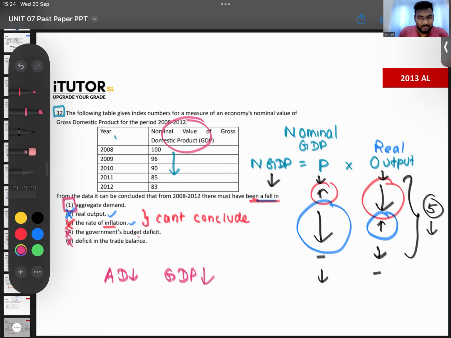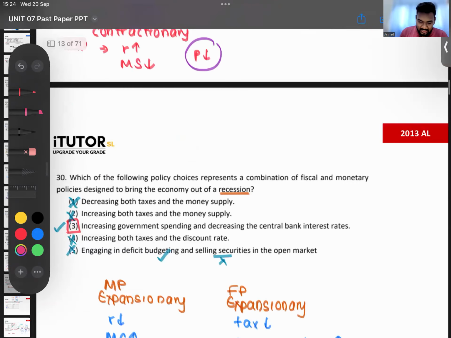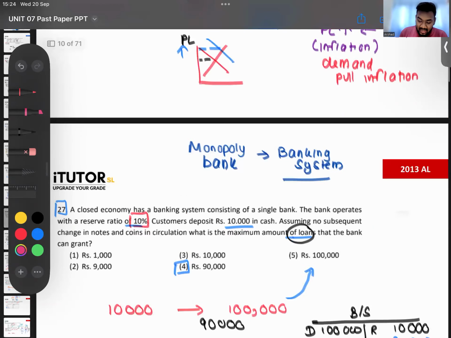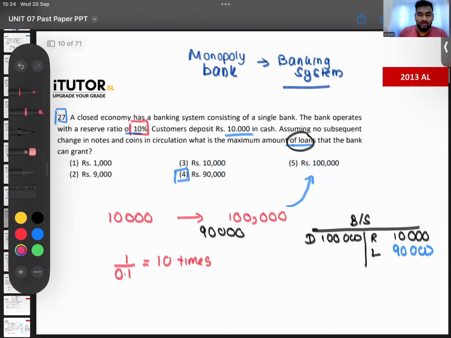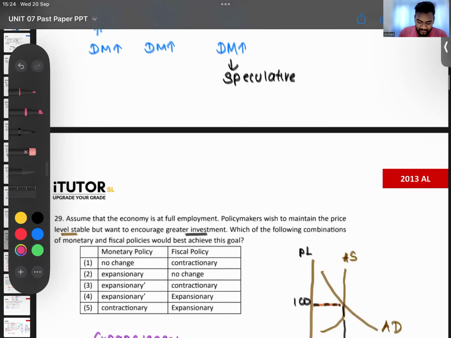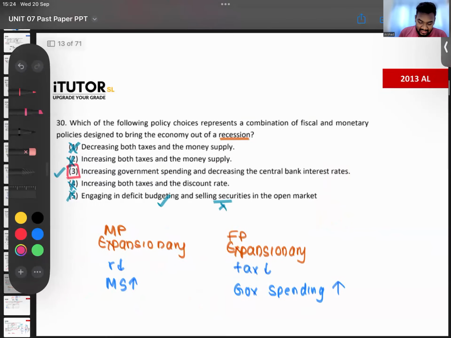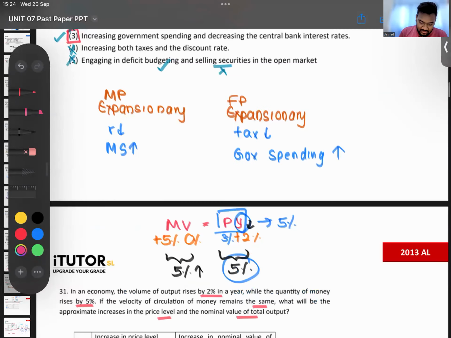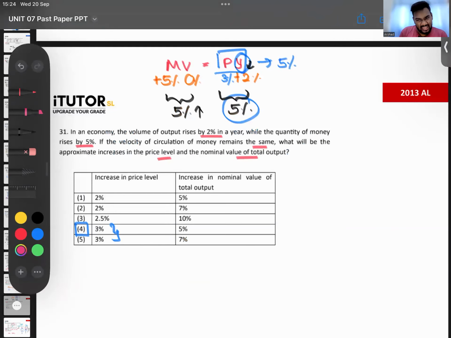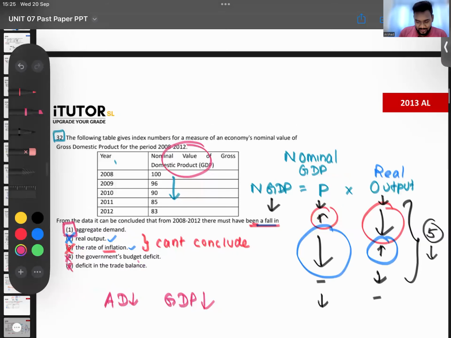Yes, 2013 is a little bit of a harder paper, right? If you saw, almost all the questions were hard, no? So that's it with the 2013. So look at the questions. The first itself, they started with a monopoly ban. You have not even heard that before. Then the second one was okay, 28 was okay. 29 also was a little confusing, right? It's expansionary, contractionary, which one? Then again 30 was somewhat okay. Again 31 was shape, not that hard. 32 was a little difficult, so it was not that easy.